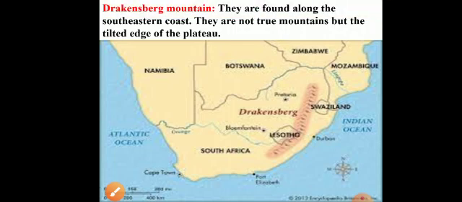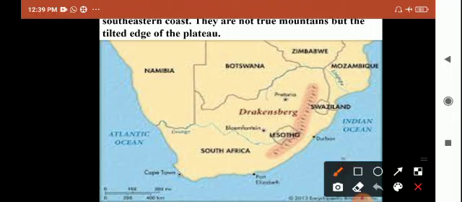And next, the Drakensberg Mountains. They are found along the southeastern coast, and they are very close to the edge of the plateau. They are very tilted at the edge of the plateau. It means they are very close to the edge of the African plateau.